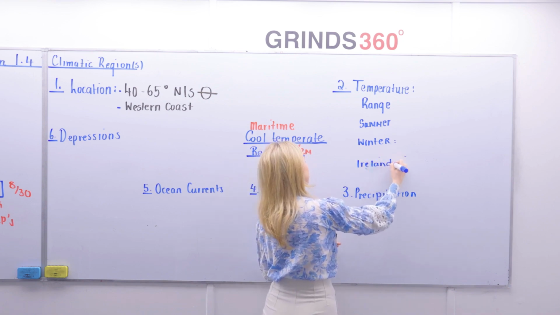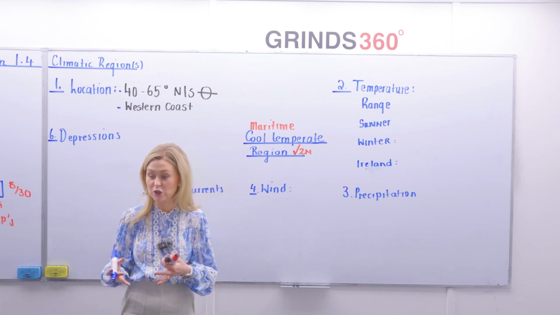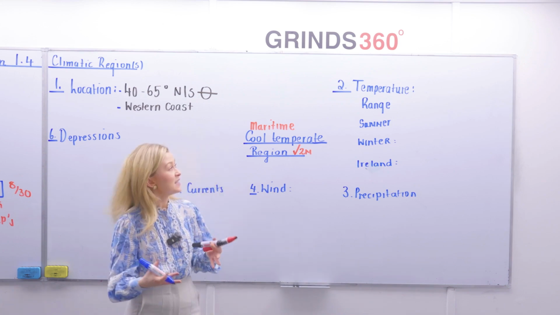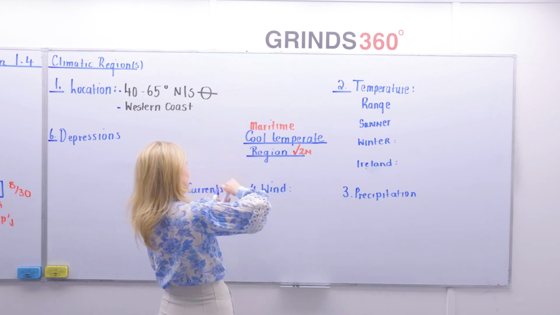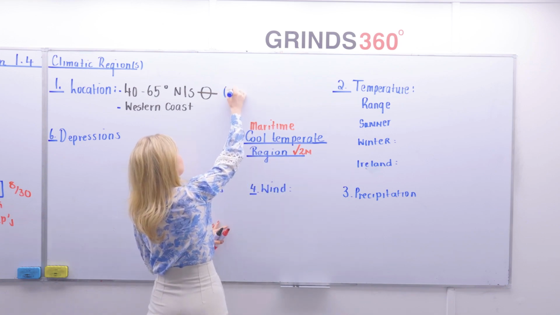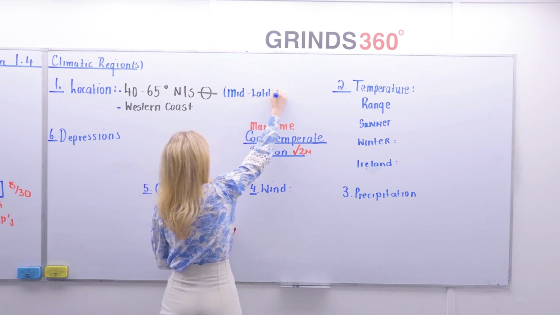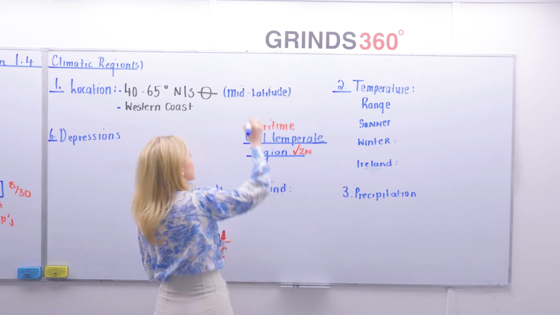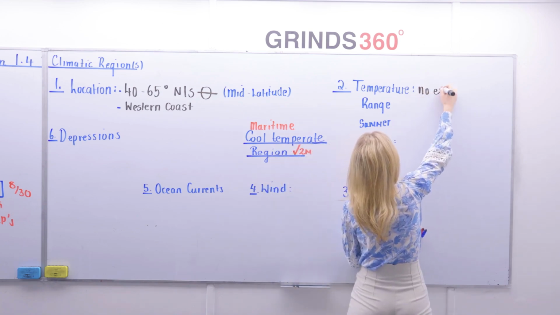Now here, this is the temperature, but it's also, I suppose in this case, the latitude that you're discussing as well. So we said that we were located, and this is the connection here, at a mid-latitude. So this is a mid-latitude. And as a result of that, there's no extremes in temperature.